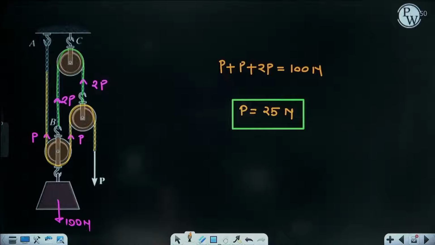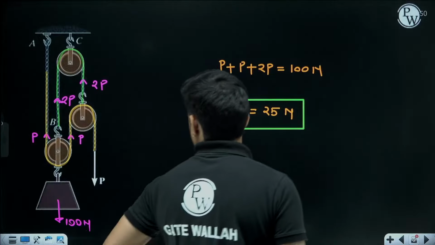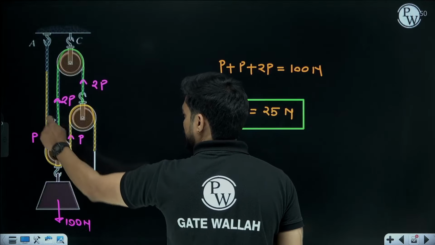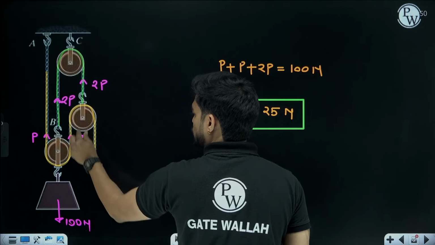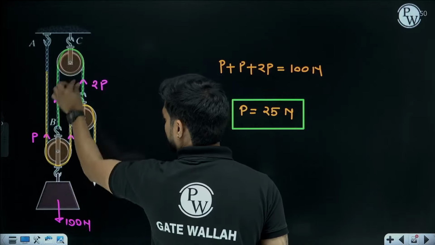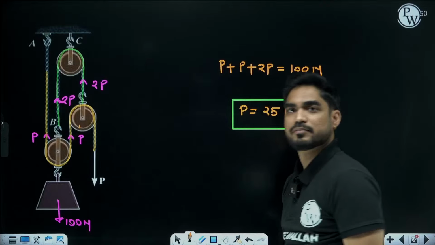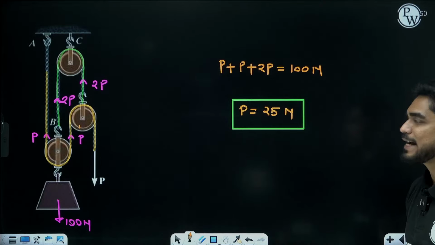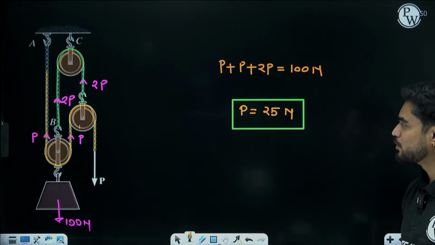Very good, Rishabh, Kundan, Anubhav. Very good. 25 Newton. The yellow rope tension is P, but in this rope tension is 2P. So if you look at this one, 100 Newton acting here and 2P acting here. So P is 25 Newton. Very good.